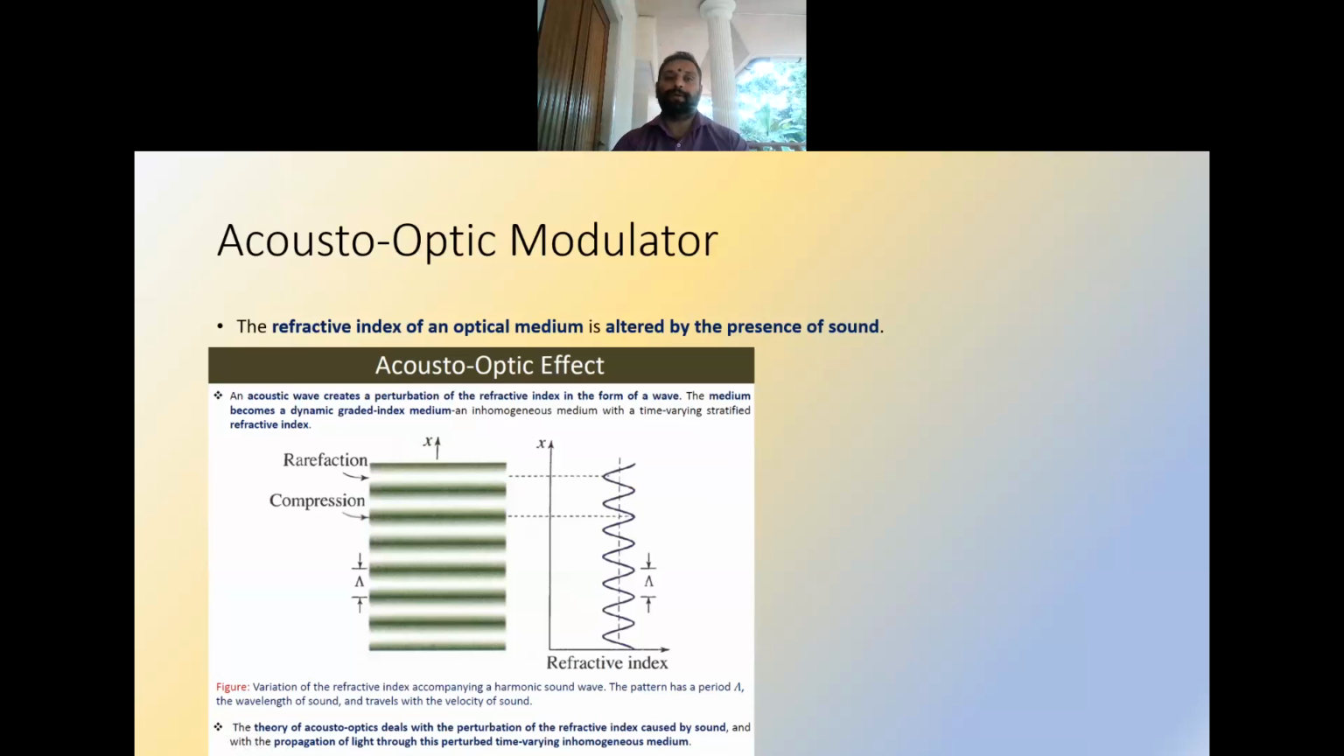So in the case of an acousto-optic modulator, the refractive index of the optical medium is altered by the presence of sound. The sound wave creates a perturbation of the refractive index, and that will look like a wave as shown in the figure. So there will be compressions and rarefactions. This refractive index variation is caused by the sound variation. Here the pattern has a period of capital lambda.